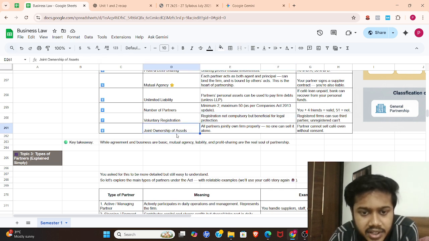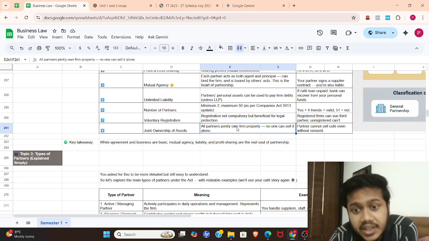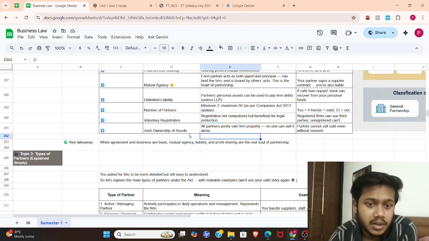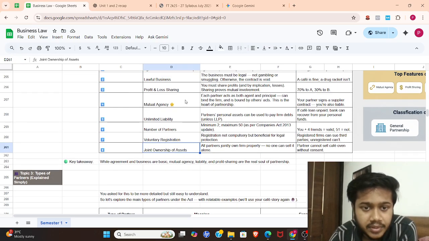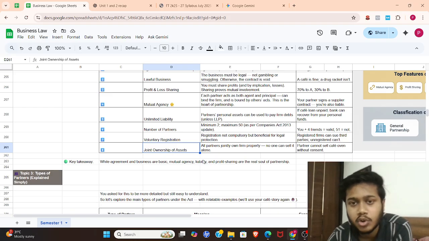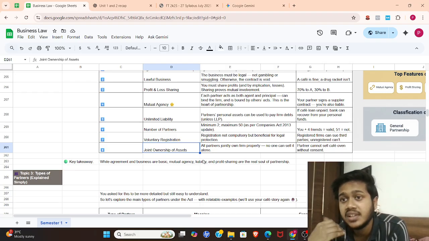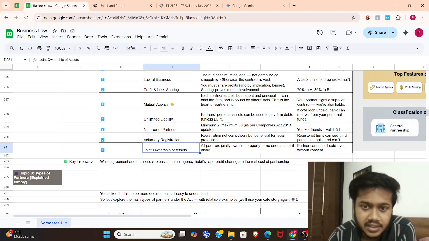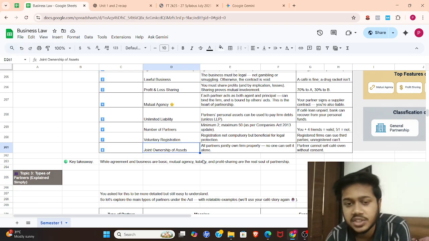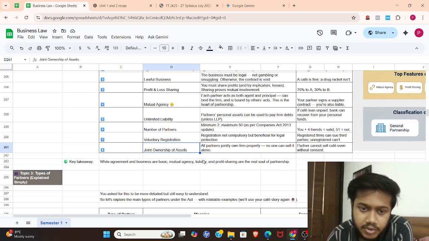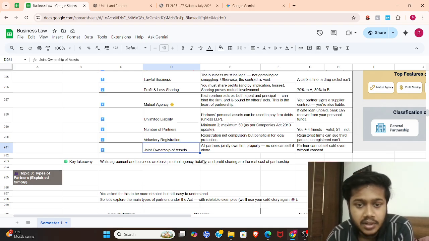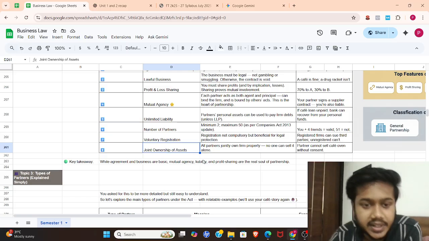So the next is joint ownership of assets. All partners jointly own the firm's property. No one can sell it alone. So okay, don't confuse mutual agency and joint ownership of assets. In joint ownership of assets, normally, a partner cannot sell any of the firm's assets, but he can take decisions on behalf of the other partners or on behalf of the firm. But that decision should not be about selling assets. Remember that very clearly.